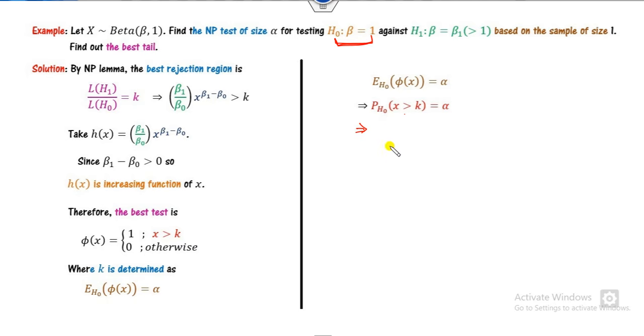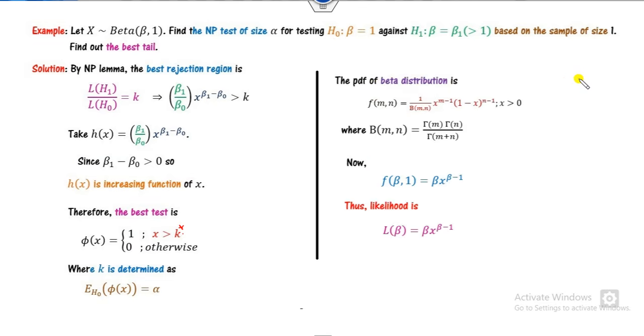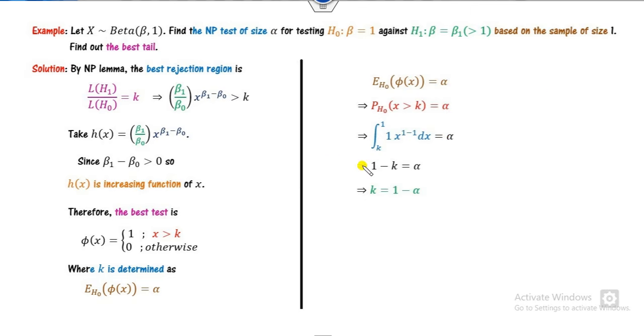So remember, it's a beta function. So you have to integrate from k to 1, because in case of the beta function, the domain is 0 to 1. X varies from 0, and also x is less than 1. Let's say 0 to 1. So we can integrate from k to 1 of the beta function under H0. Under H0, beta is my 1.